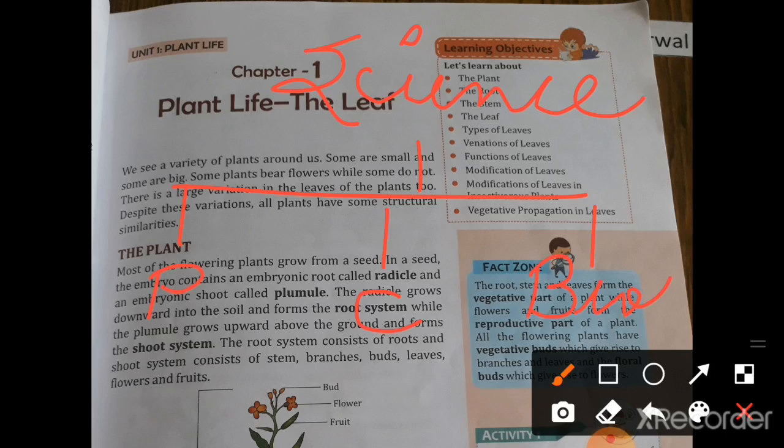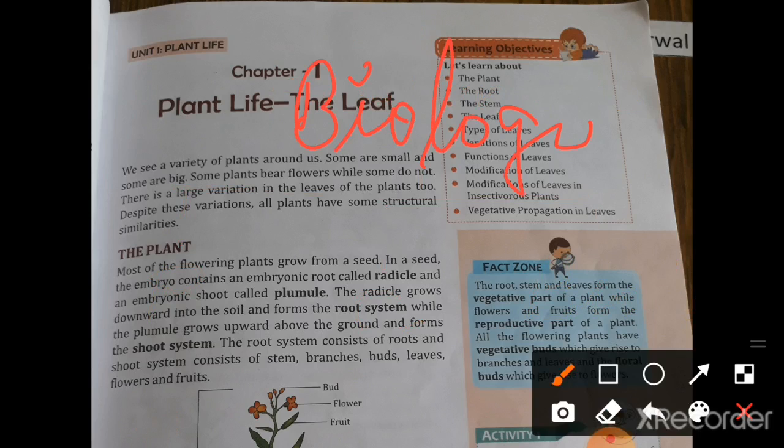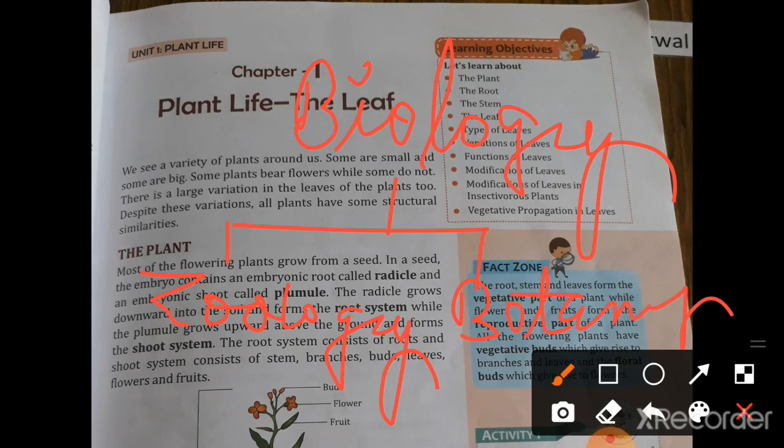Biology also consists of zoology and botany. Zoology is the study of animals, botany is the study of plants.